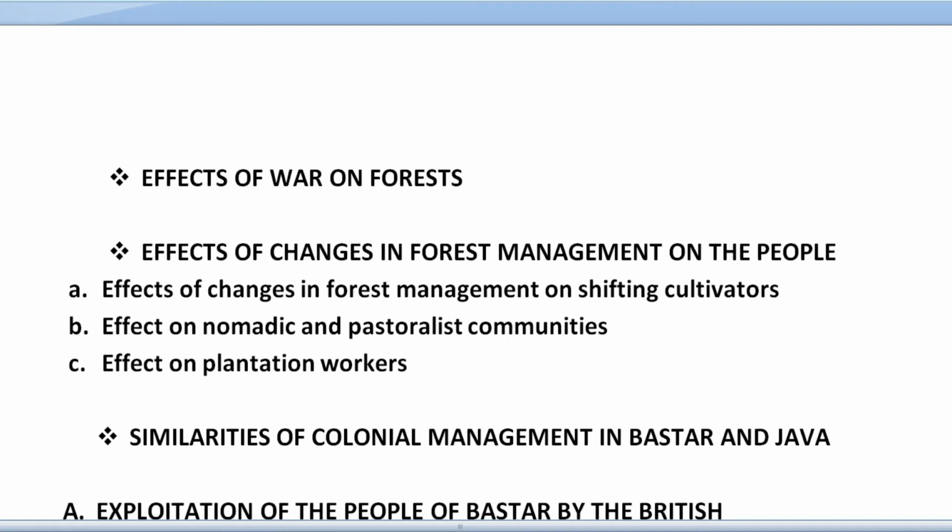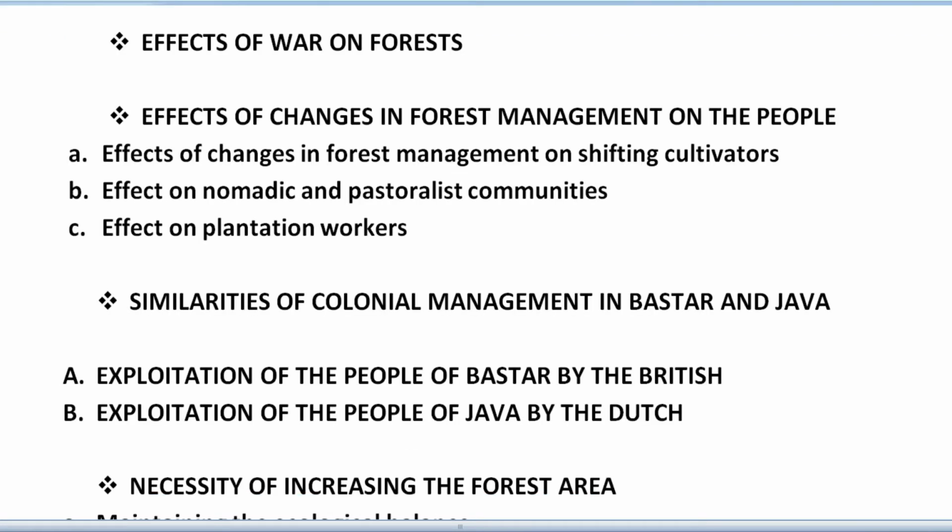Next we have the similarities of colonial management in Bastar and Java. In this chapter, as we very well know, NCERT books contain different kinds of real stories, and through these stories they explain the chapter. So here also we have two stories: the story of Bastar, which is a village in India, and second we have Java, which is situated in Indonesia, an island country.